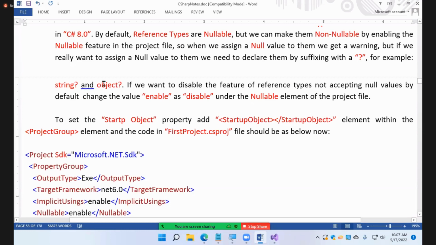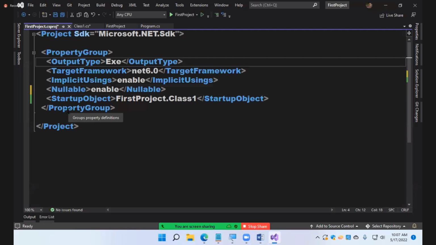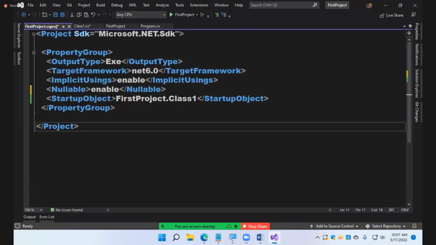We'll talk about more things, guys. Right now I explained about output file and target framework, but there are still other attributes. I will explain them going forward. Today we have learned about a new attribute. What is it? Startup object. This is to tell the compiler where to run from.